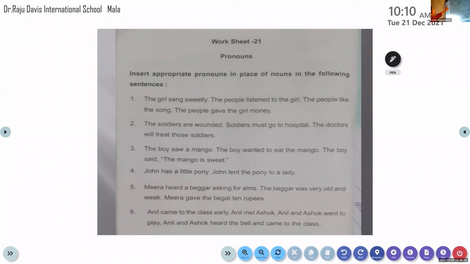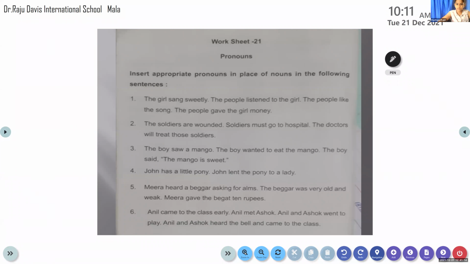Here, see here, you have to insert the appropriate pronouns in place of nouns in the following sentences. I'll tell you once, okay? Just learn it once more. So we have only one exercise here. How to do it? When your sentence is given, we have to read the sentence first of all. Okay, Prarthana, come on, read the sentence. I'll tell you how to do it. The girl sang sweetly. The people listened to the girl. The people liked the song. The people gave the girl money.